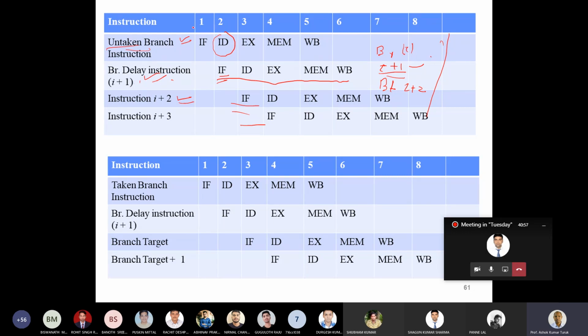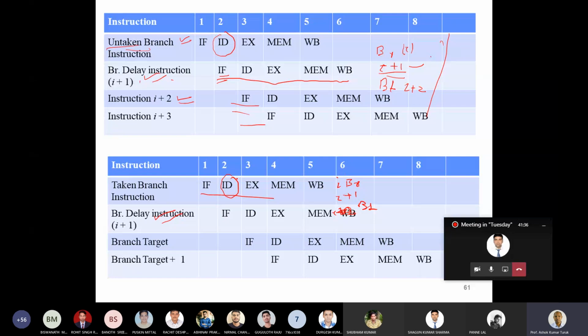Now let's look at the taken condition. Same is the case: this is my branch instruction, this is my branch target. Let's say this is instruction I, and this is at I plus 2, so I'll put some useful instruction in I plus 1. You execute the branch instruction, then you fetch the instruction in the delay slot and execute it. The target is known, and the branch target is somewhere else, away from here.